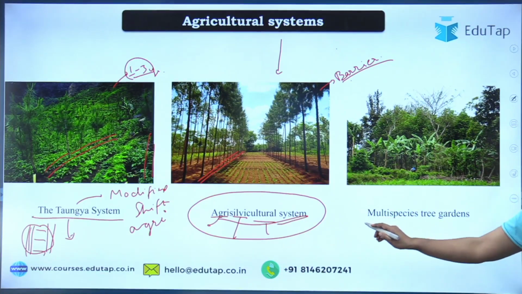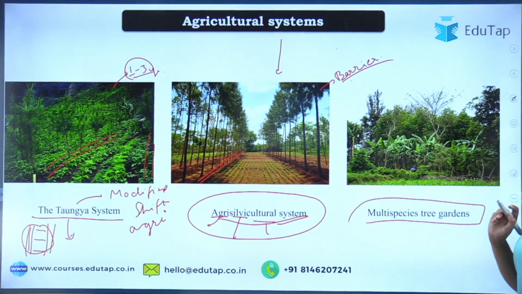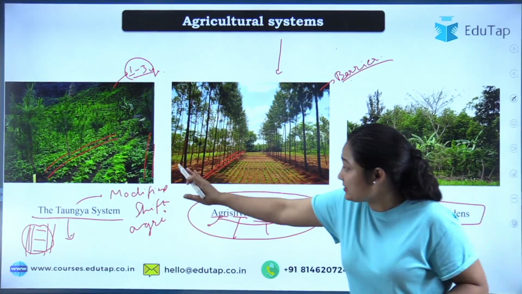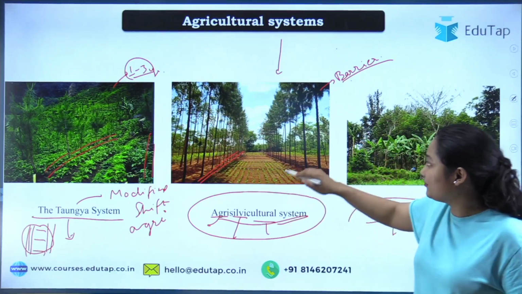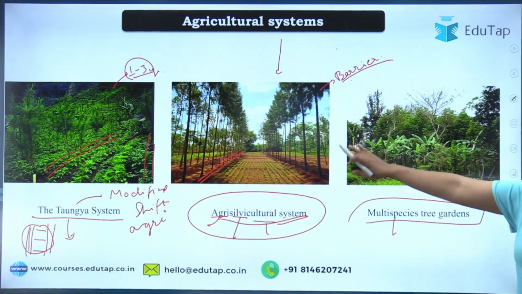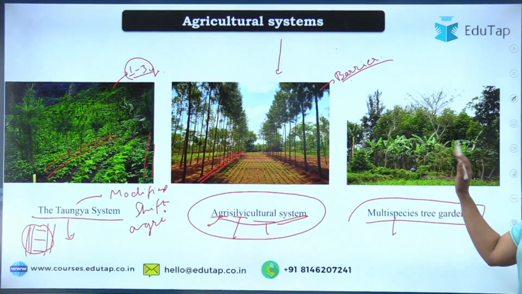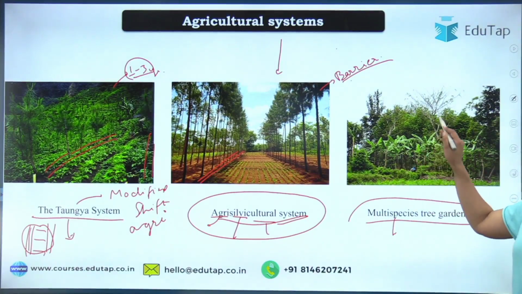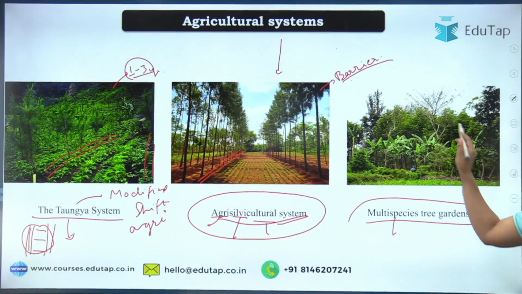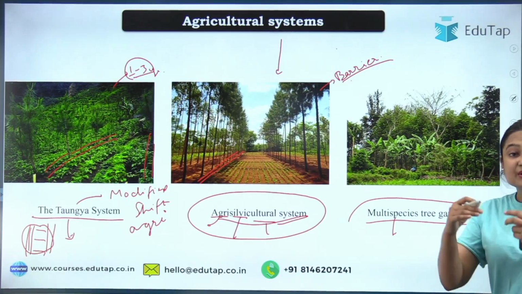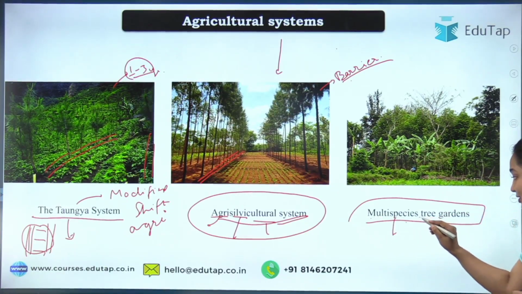Now talking about the multi-species tree garden. Multi-species means you are not planting a single kind of tree. In this agroforestry system, you see similar kinds of trees are there, but sometimes in a similar garden you grow a variety of different kinds of trees. Okay, look at the picture, banana tree is there, some other forest trees are there, mango trees, rubber trees. So different kinds of trees have been planted in a single garden or place. So this is called multi-species tree garden.